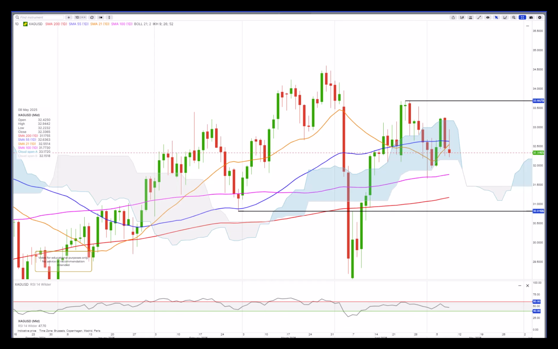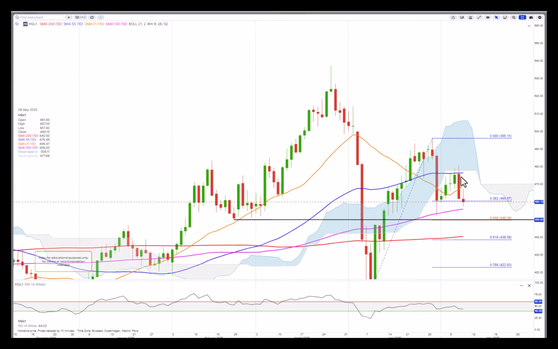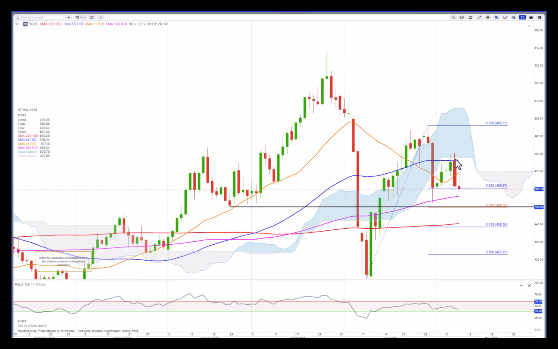Copper also under pressure, couldn't get away from above the 55 moving average. So the 450 down here, the support here, could come under pressure with negative sentiment on the RSI. We could even see it down to 438.